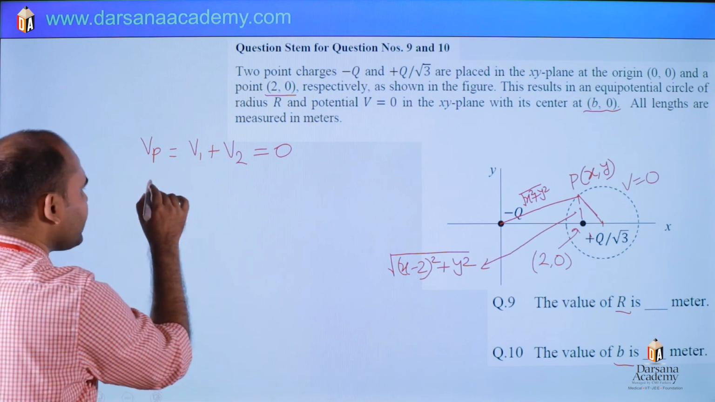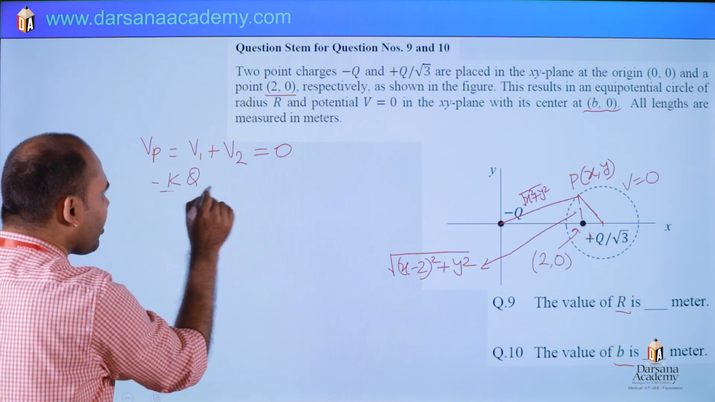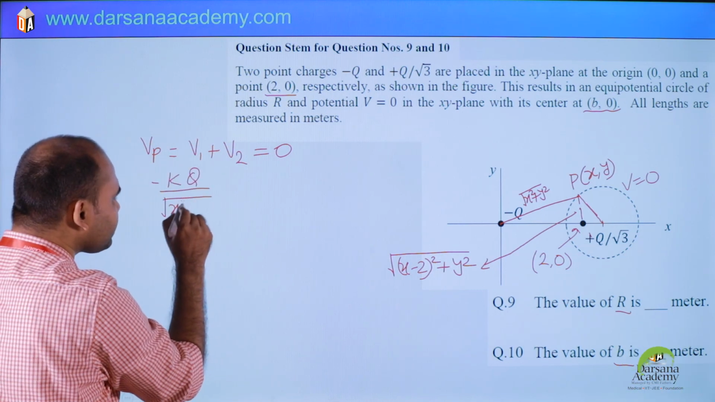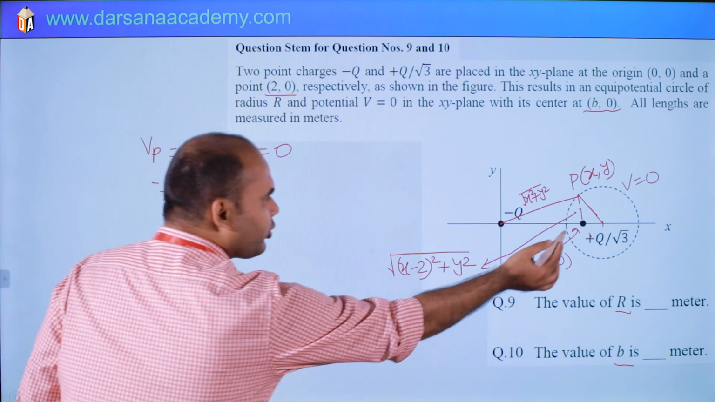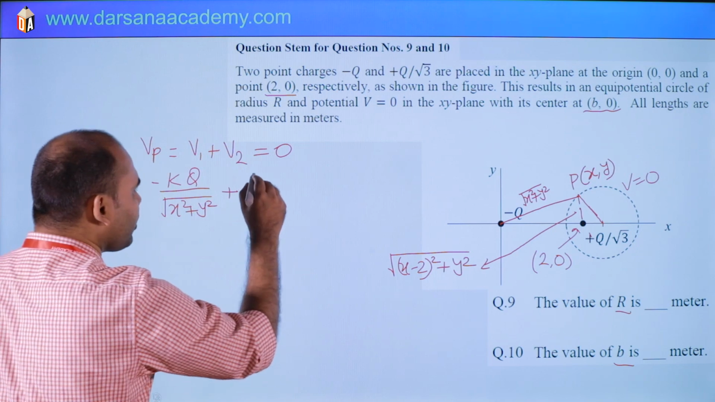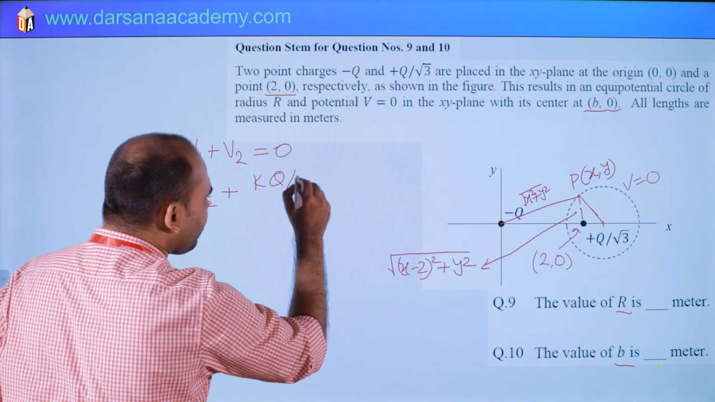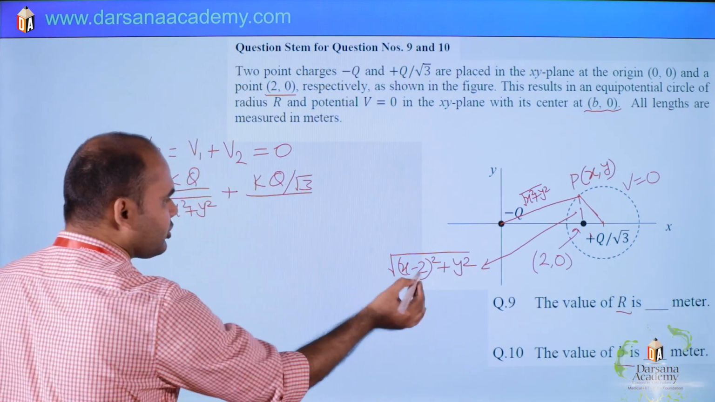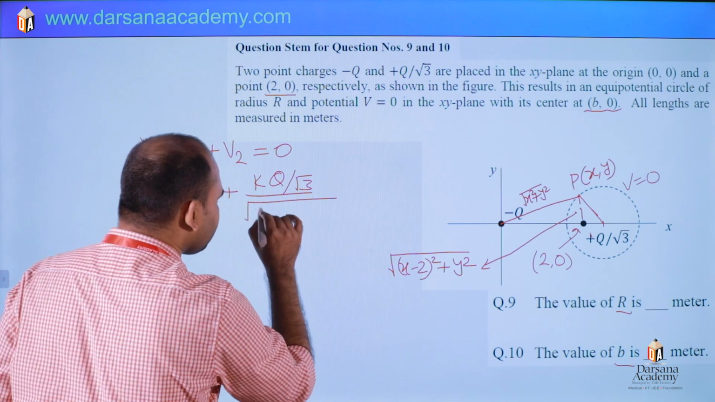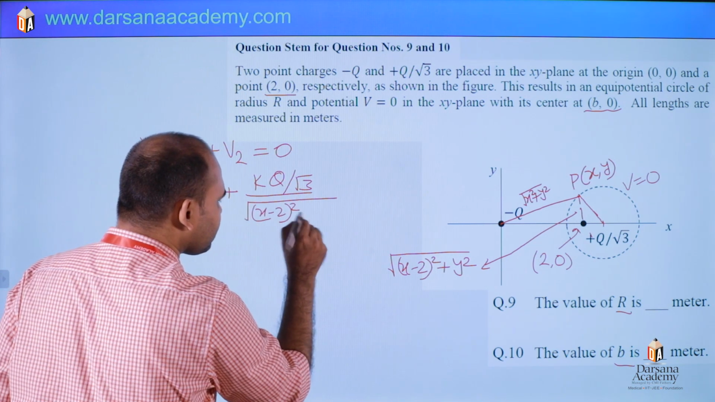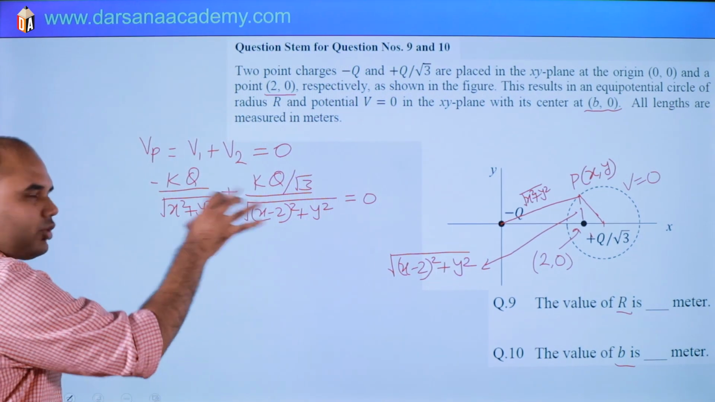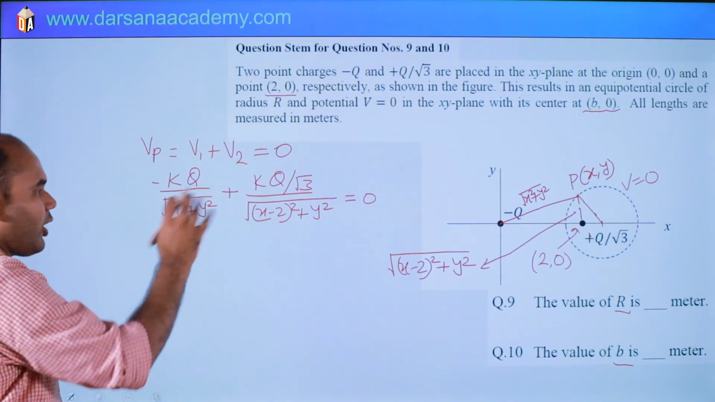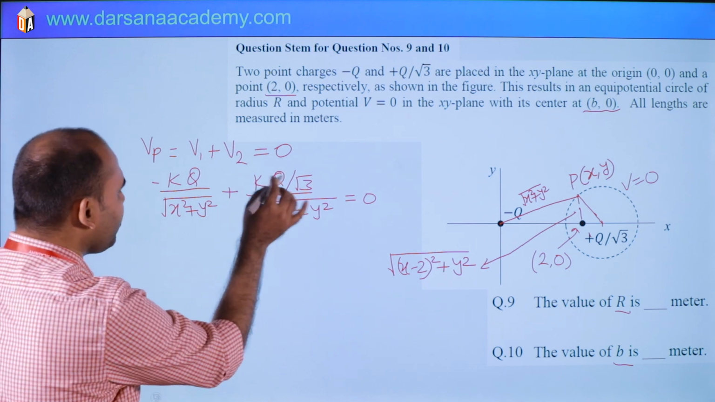So V1 is minus of kq by square root of this one, plus potential due to this charge, q by root 3, is what? K q by root 3 divided by this one. Okay, and that will be equal to 0. So take on separate side both and square it. So you will get what? K cube will be cancelled out.